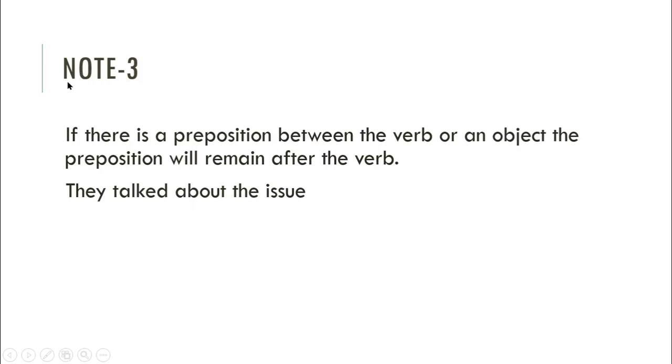So the issue is the object here and talked is the verb. We have a preposition about between these two.